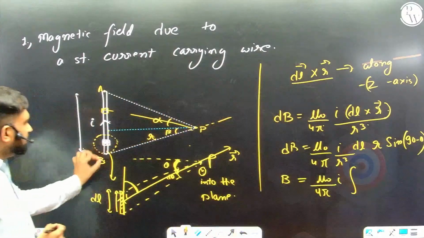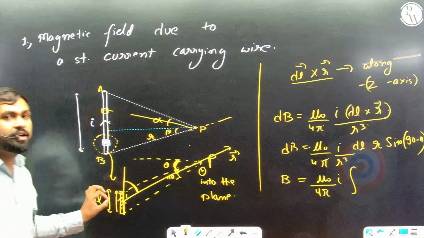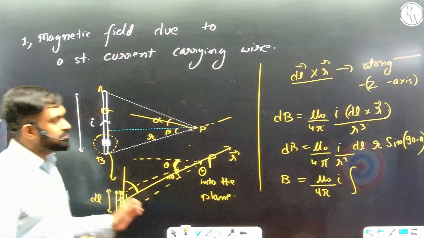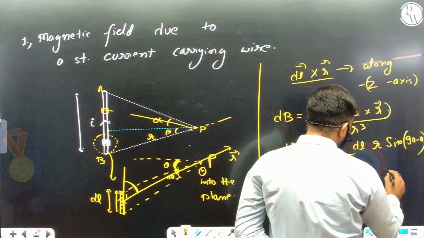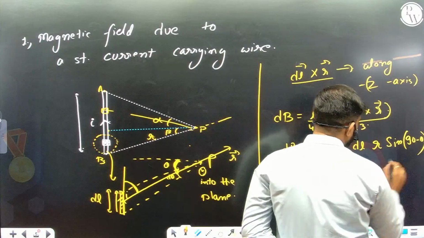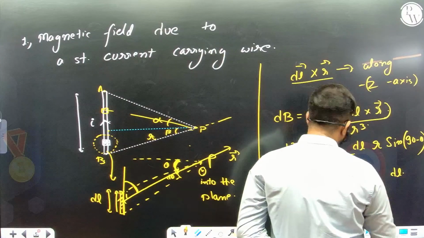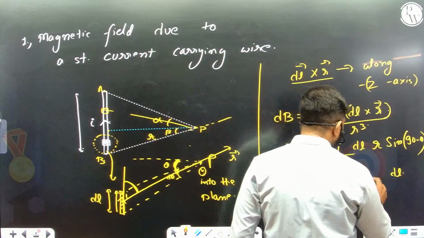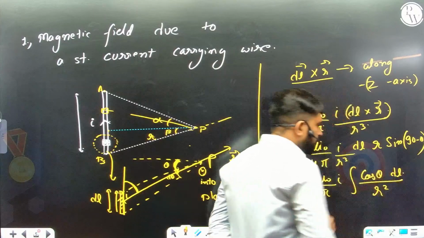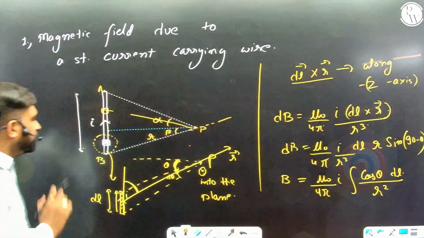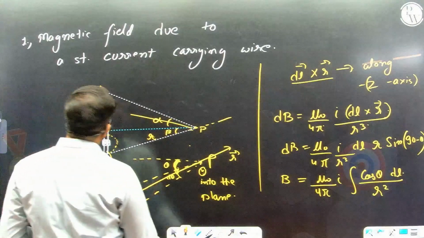Tell me, is the r distance constant or is it also changing? It is definitely changing. So I need to take this r cube also inside, and sine of 90 minus theta will be cos theta, and this is r square. Now I just need a little more trigonometry to get the final result.